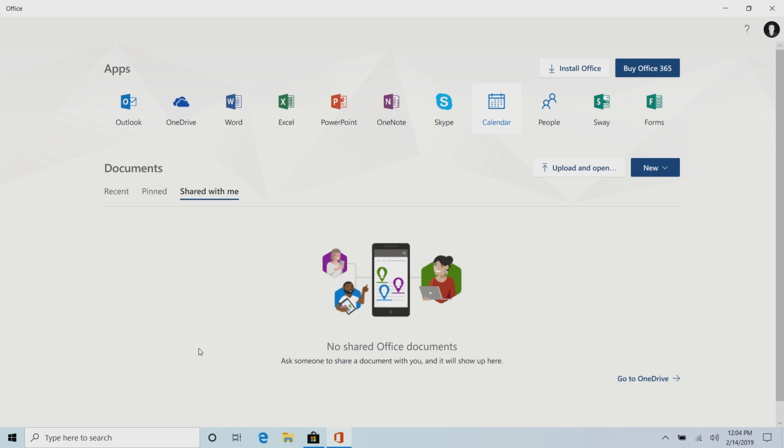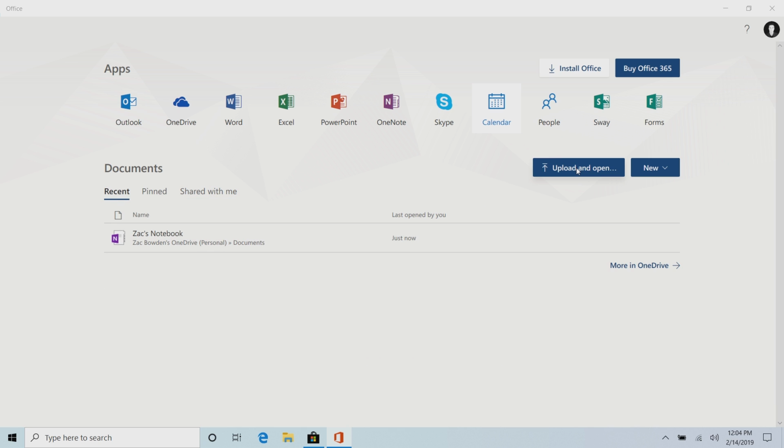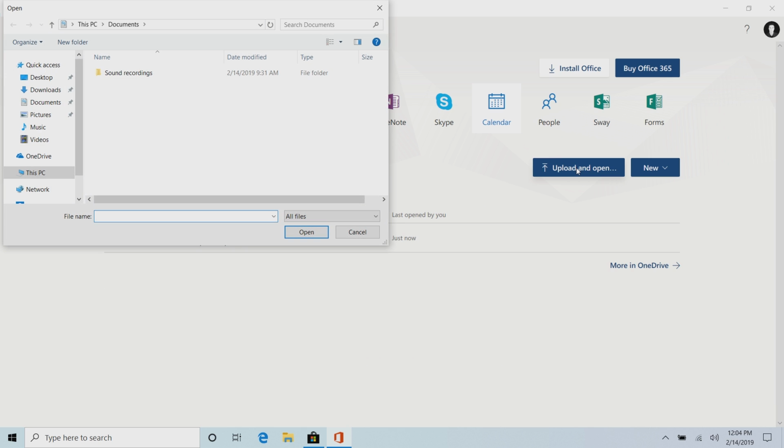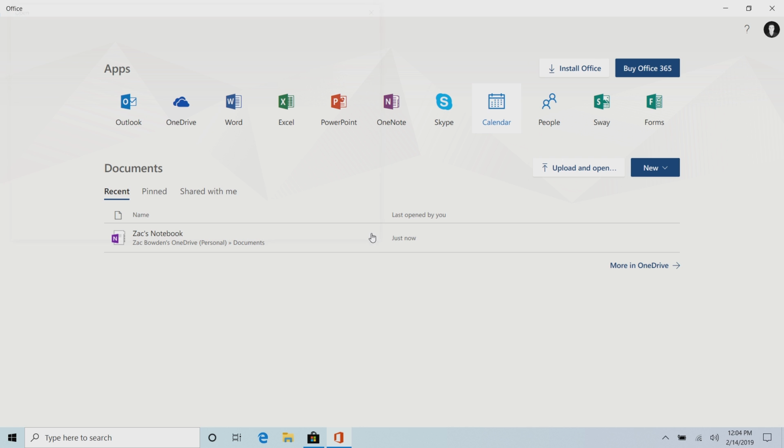So if you're somebody who uses Office with a bunch of different other people, whether they're students in your class or colleagues at work, you can have all of those documents located here, so you never lose them again, and it's very nice indeed. There's also a quick and easy upload button, which will upload a document straight to your OneDrive, and you can also create new documents from here as well. So if I want to create a new Excel workbook, I can do that, and that will take me to the online version of Excel to continue with that task.